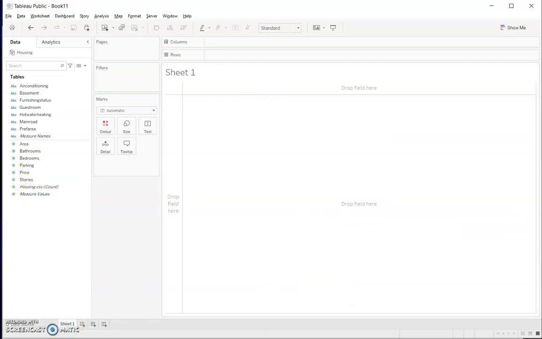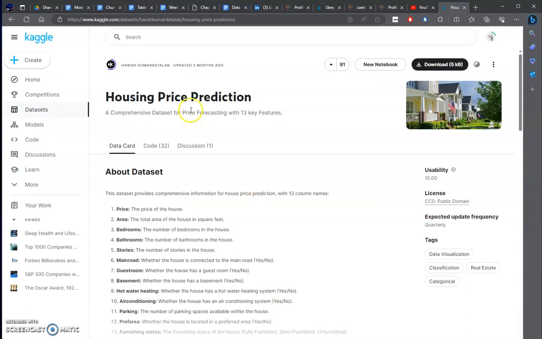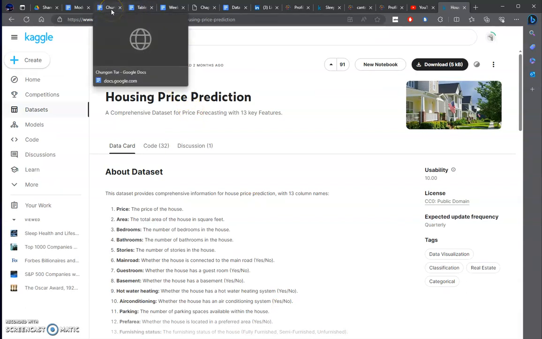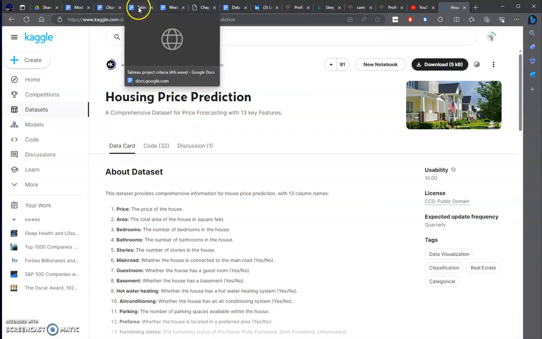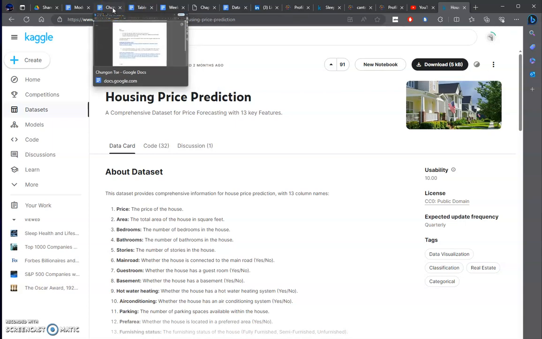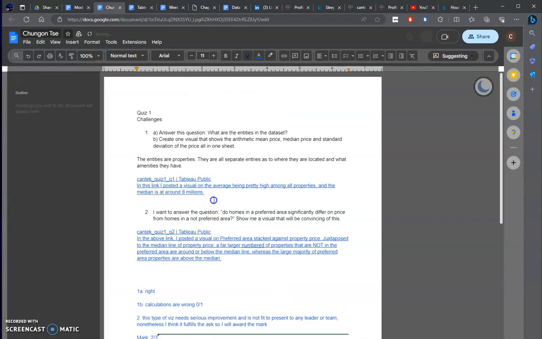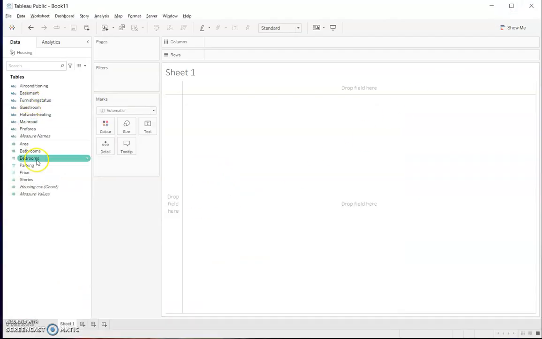So let's look at what my question requires me to do. I have to recall it, because I did it last time. Okay, answer this question. What are the entities of the dataset? Properties. Create one visual that shows the mean, the median, and standard deviation all in one sheet. Okay, so let's do it.